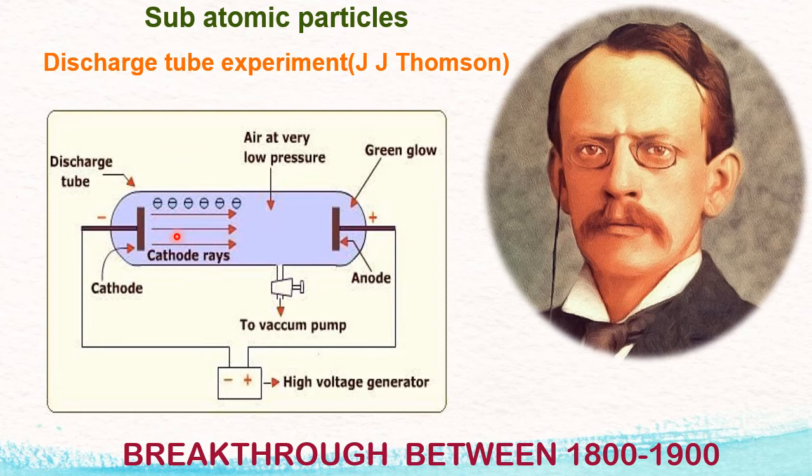Gases exert pressure, we all know. So where there is a gas, there is a pressure. The best example is our atmosphere. The atmosphere contains many gases, and all those gases exert pressure. Because of that, atmospheric pressure is equal to 760 millimeter mercury. Now here he was doing one small experiment on gases.